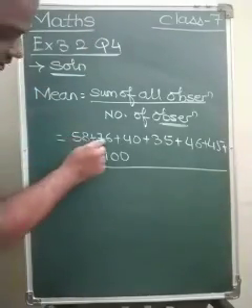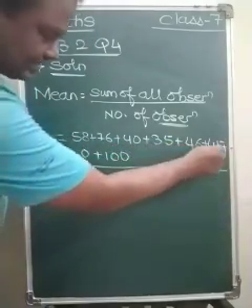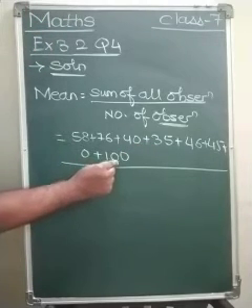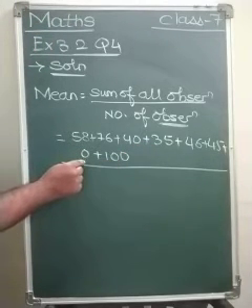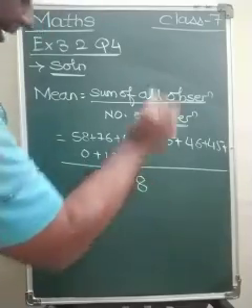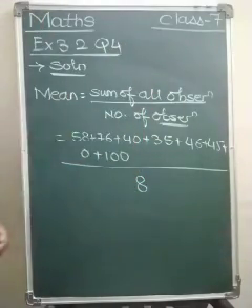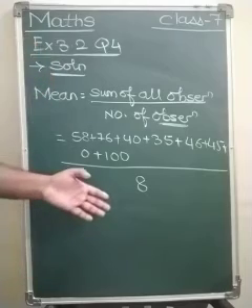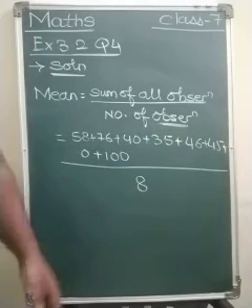Let us check. 1, 2, 3, 4, 5, 6, 7, 8. In this match he scored a 0. Therefore this is also to be counted. So divided by 8. Now total it up. Whatever total comes, you have to divide it by 8.